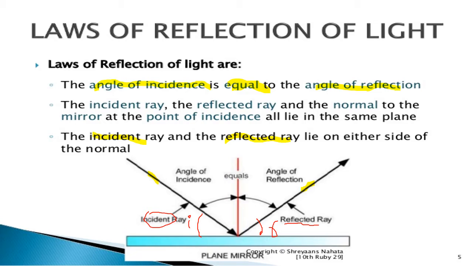This is the first law, where the incident ray and the reflected ray lie on opposite sides of the normal as shown in the figure.